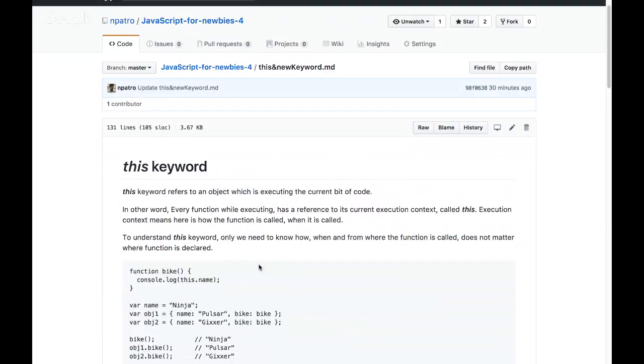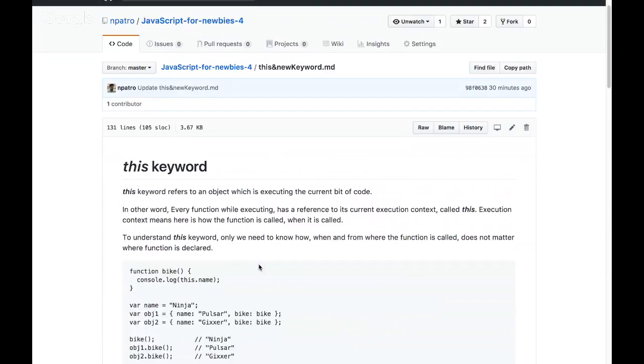What I mean by execution context is how that function is called, when it is called, and from where it is called. Again, context is how and from where that function is called. That context is nothing but this.